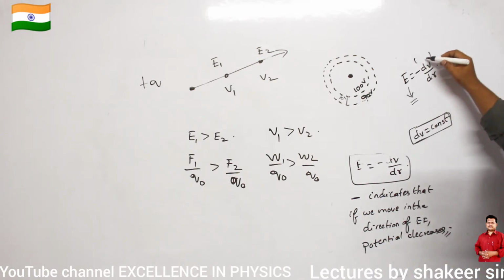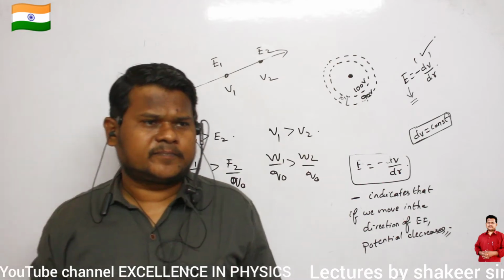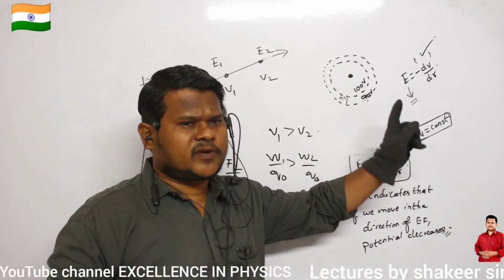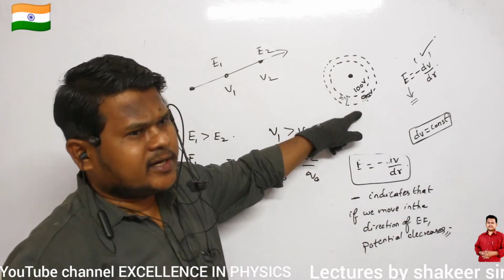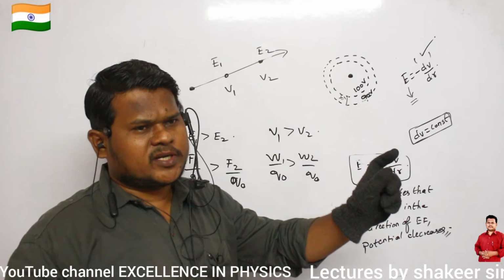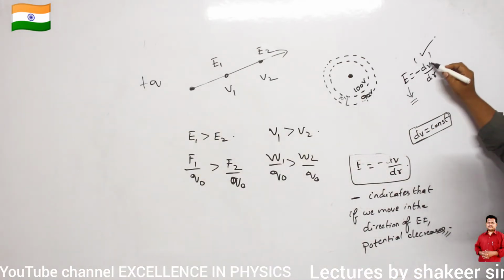But I want dV to be constant, no? What do I want to be constant? Change in potential difference should be constant. 100, 90, next potential I have to draw is 80. It means dV, change in potential, should be constant. So E value is decreasing, dV should remain constant.